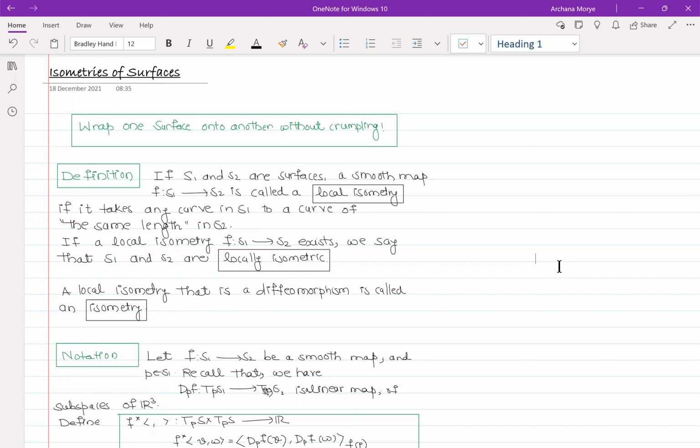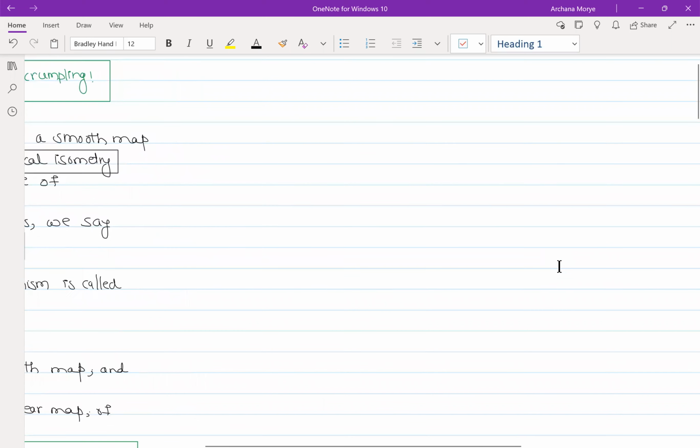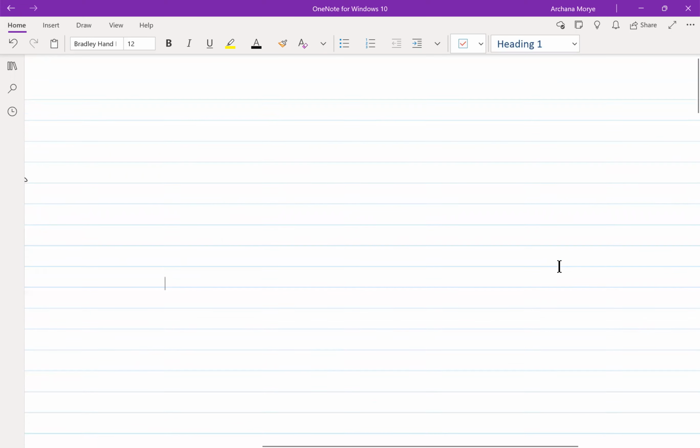In general, we don't have a straight line distance between surfaces. So what we defined in the previous class is arc length. The notion of isometry is any map which preserves the arc lengths. That is the definition. So let me just start with that.